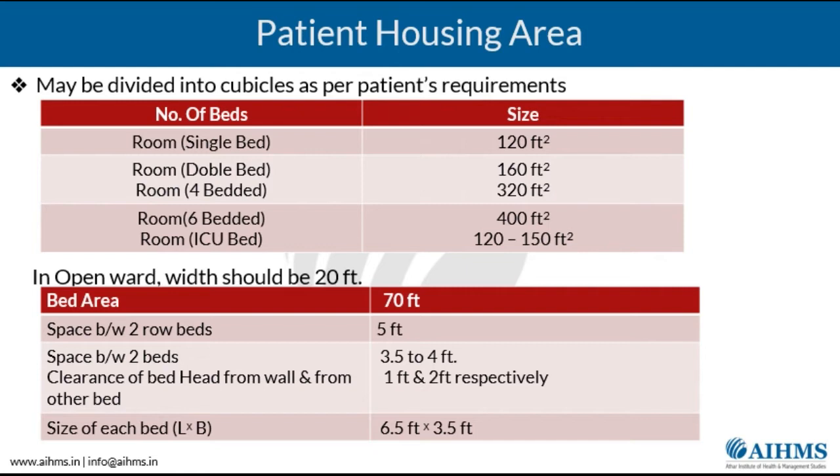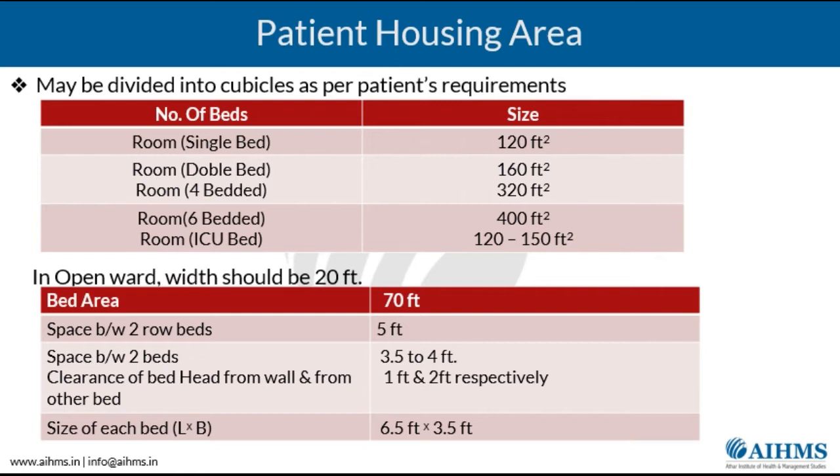Similarly, in an open ward the width has to be nearly 20 feet. So there you have to demarcate the bed area to be around 70 feet, and between the two rows it has to be around 5 feet, and the space between the two beds ranges from 3.5 to almost 4 feet. In some places in western countries, it can also be taken up to 6 feet.